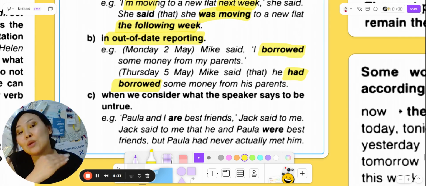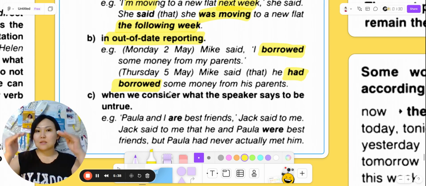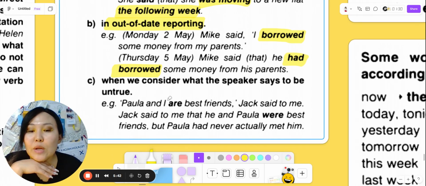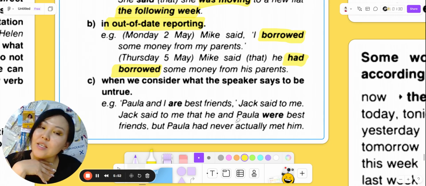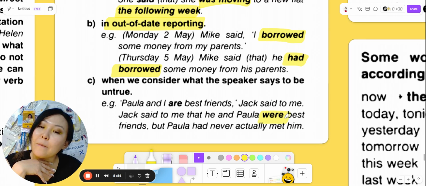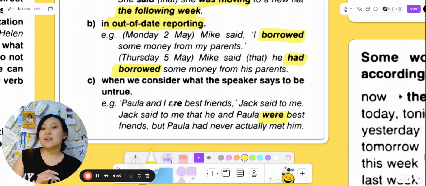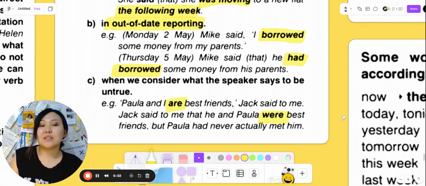And in the reported one, it became past perfect. I guess you see this difference, yeah?